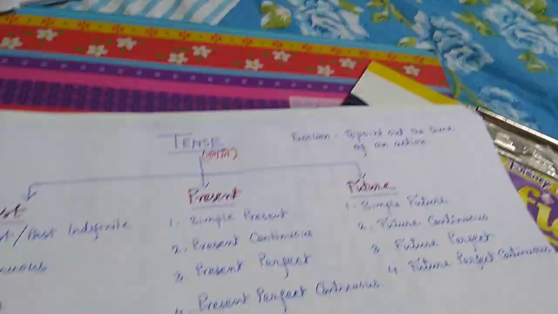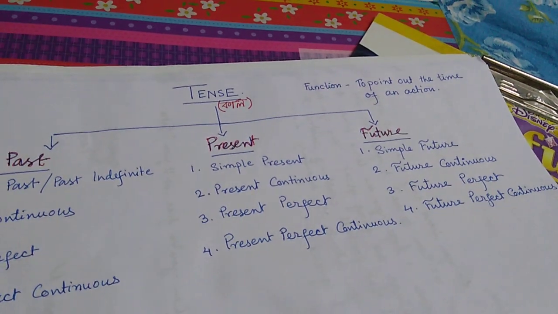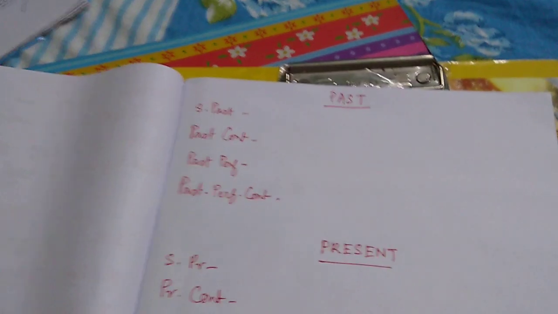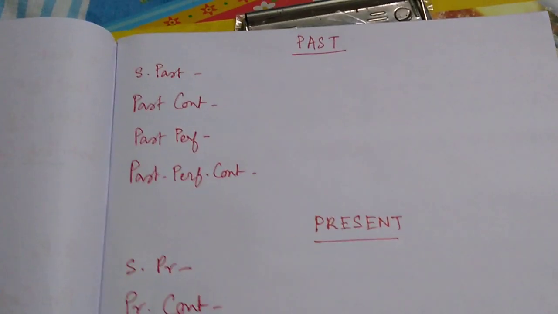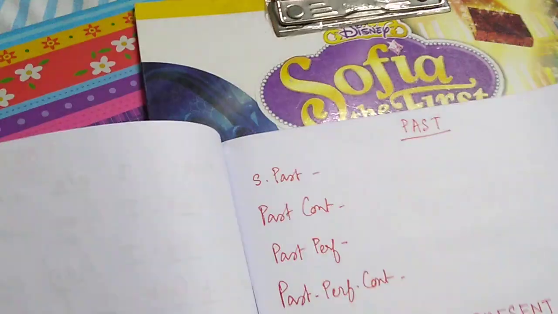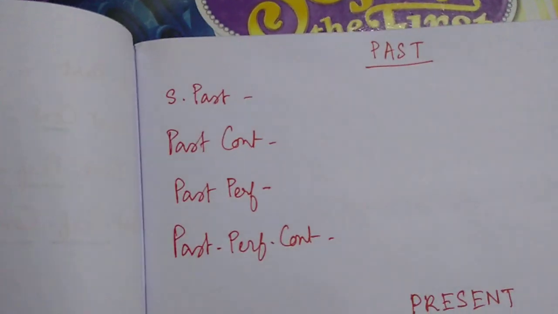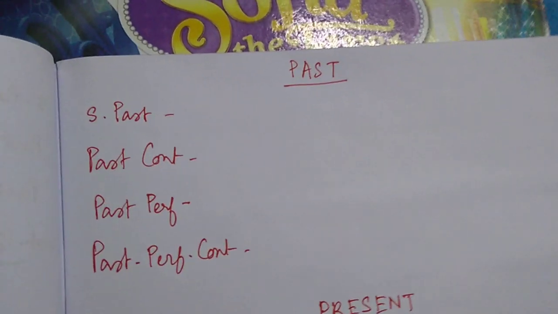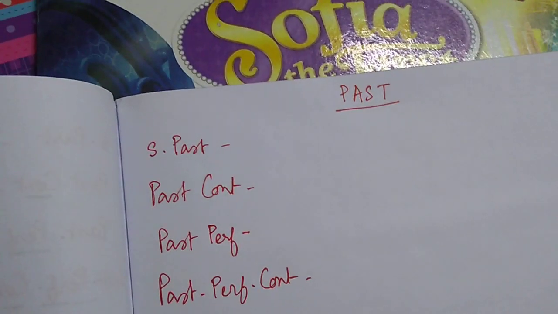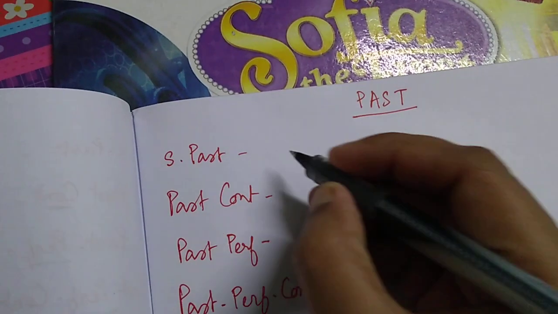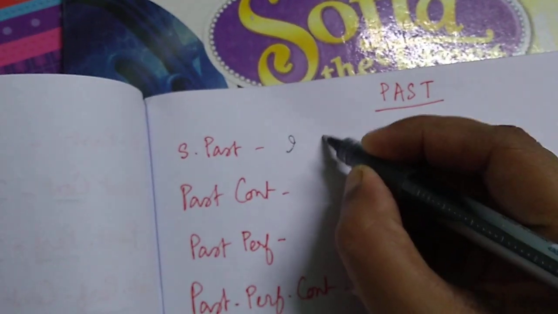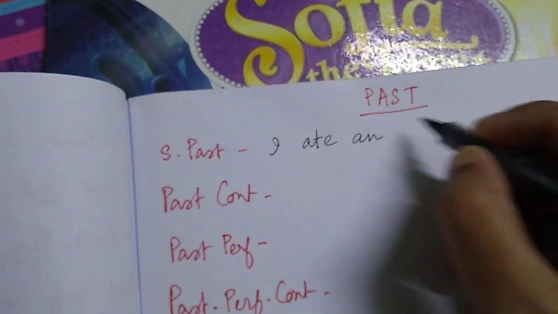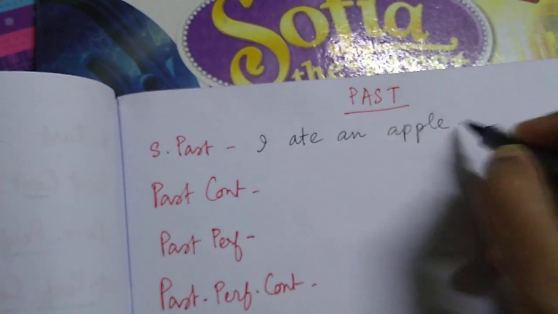Now, in today's class, we are going to learn exactly how to frame sentences in tenses. It will help you both ways, not just making sentences, but to understand which sentence is in which tense. To learn that, I'm going to pick up a very, very simple sentence like, I ate an apple. As you can see, this is in the past tense.